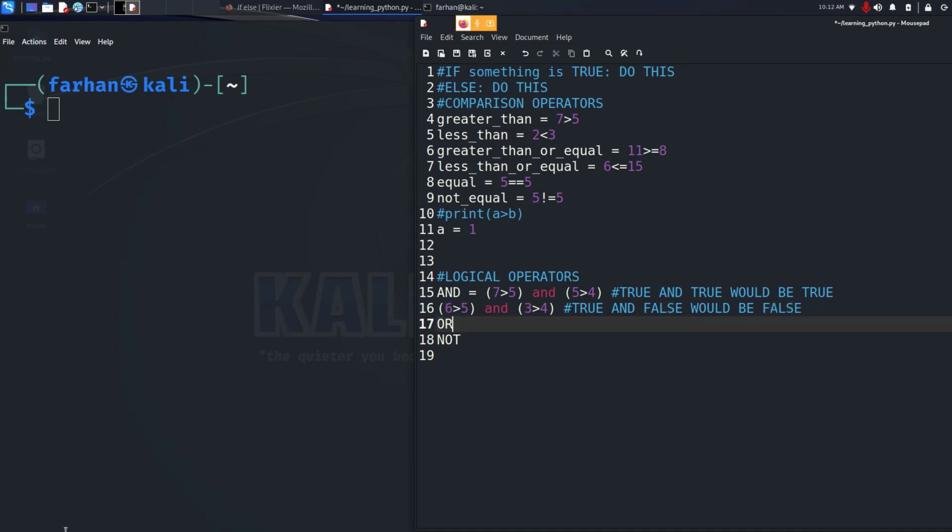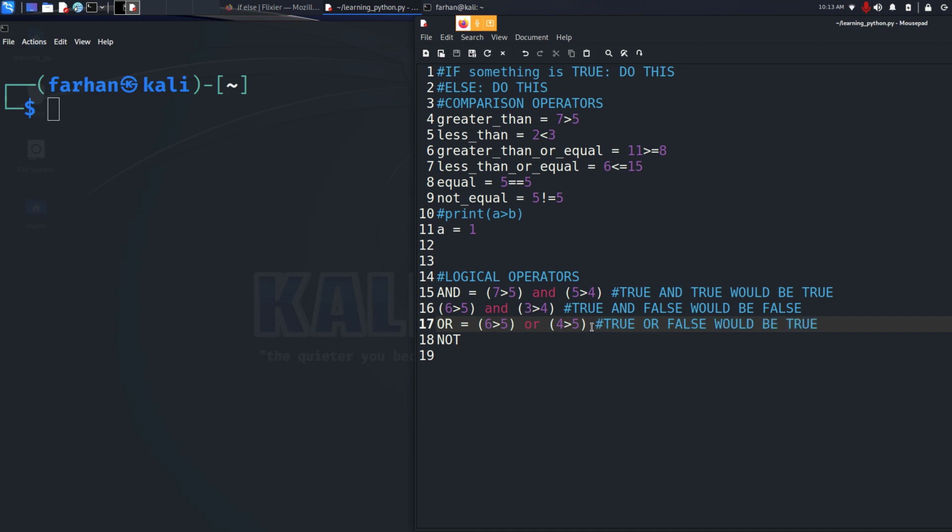Now if we take a look at the example of an OR operator, suppose 6 greater than 5 or 4 greater than 5. Here, only one of the conditions has to be true for the whole statement to become true. I'm saying either this is true or this is true. Here I can see that 6 is greater than 5, which is true, right? But 4 is not greater than 5. But since I'm using the OR operator, it means give me the whole statement as true if any one of the conditions is met. So true or false would be true.